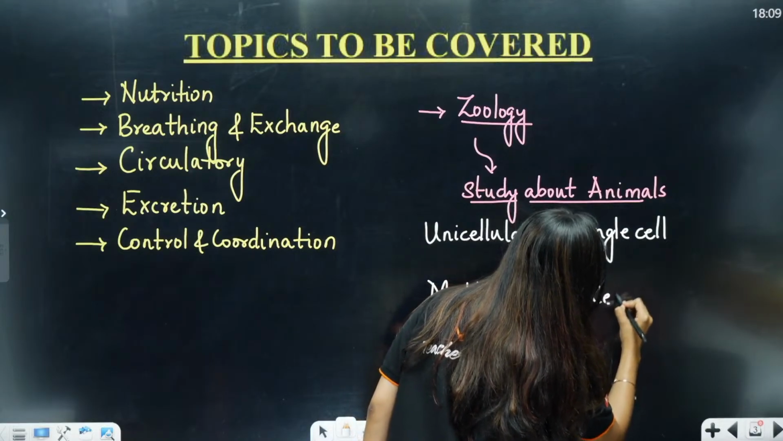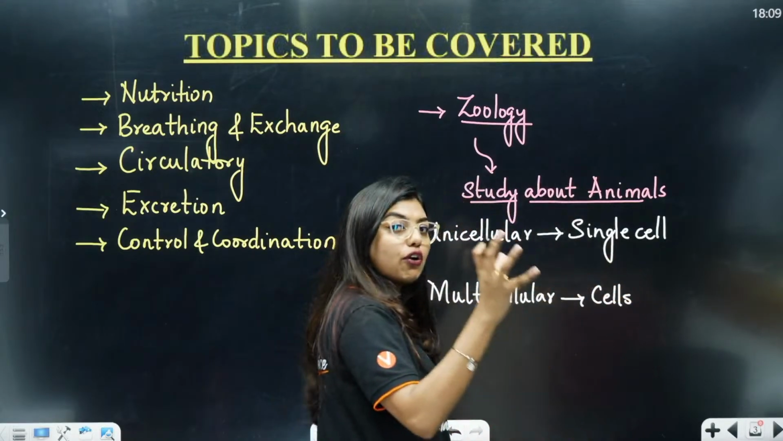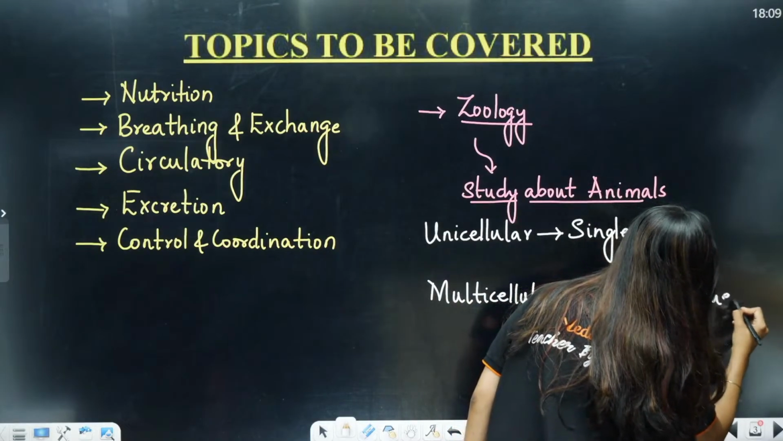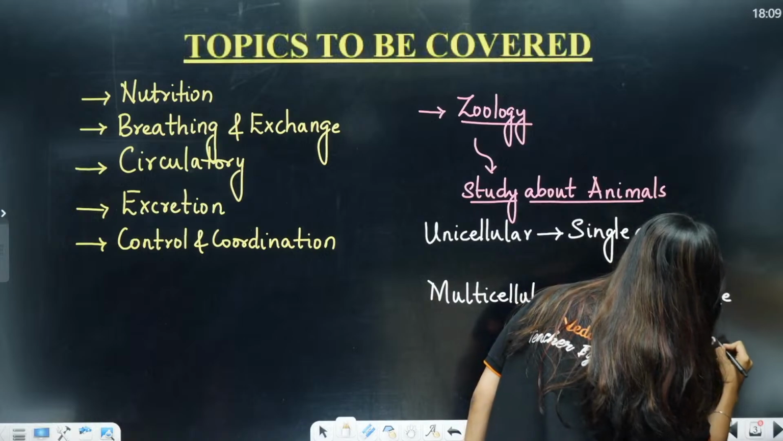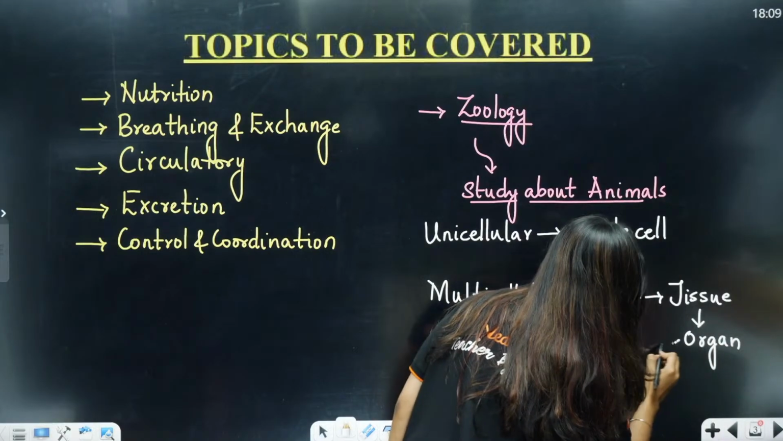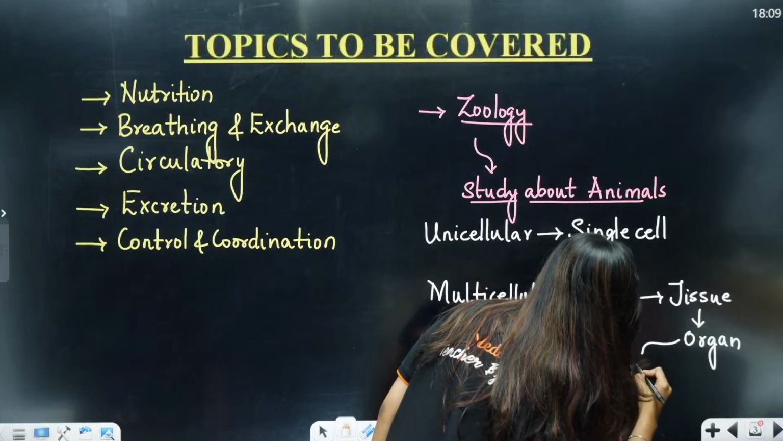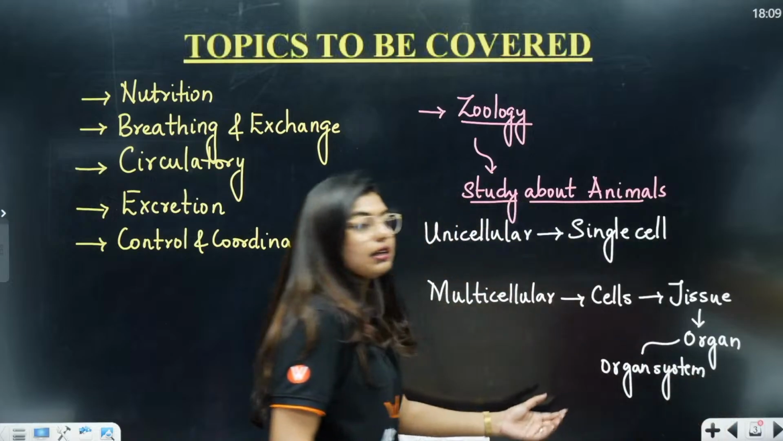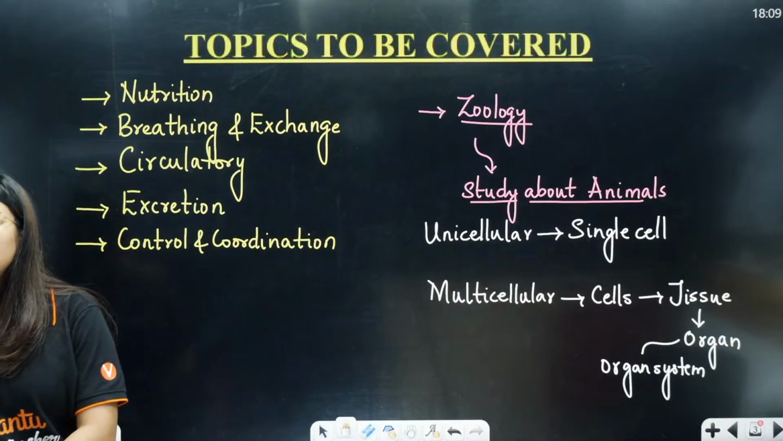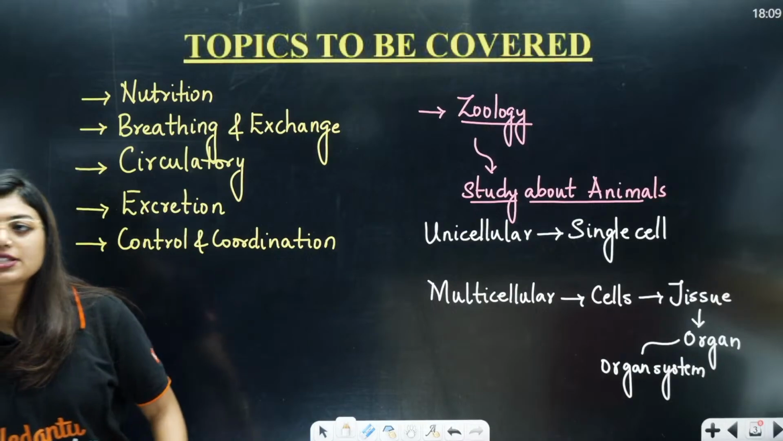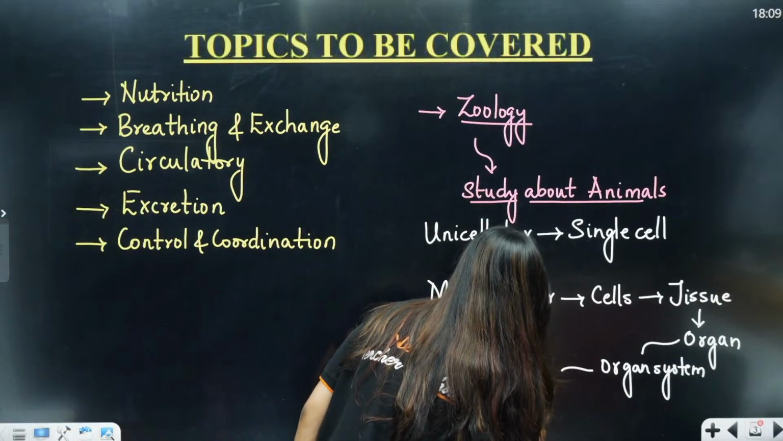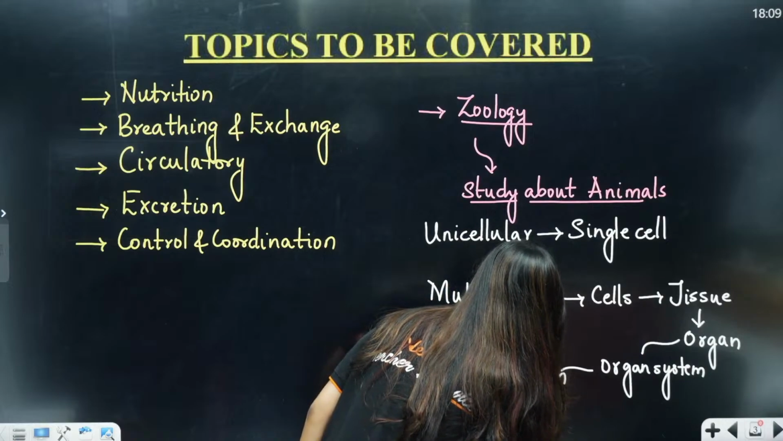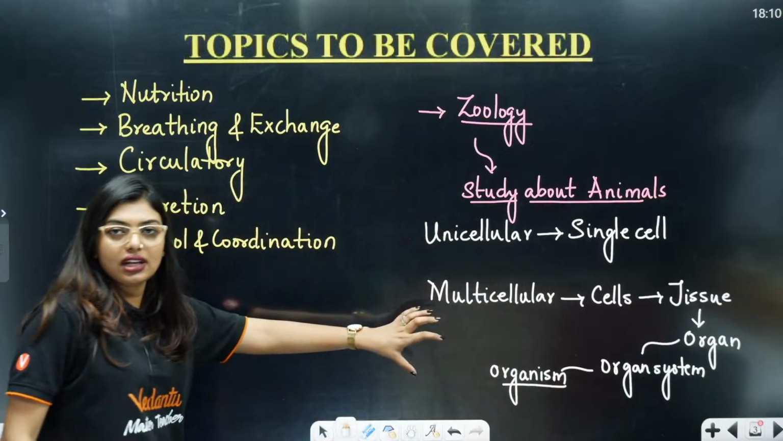Many cells together combine to form something called tissues, which are going to do a similar kind of function. From tissues to organ, many tissues come together to form an organ, organ to organ system, and then it becomes an organism. Is this clear to all of you? Yes or no? From organ system to an organism. This is exactly what is happening.